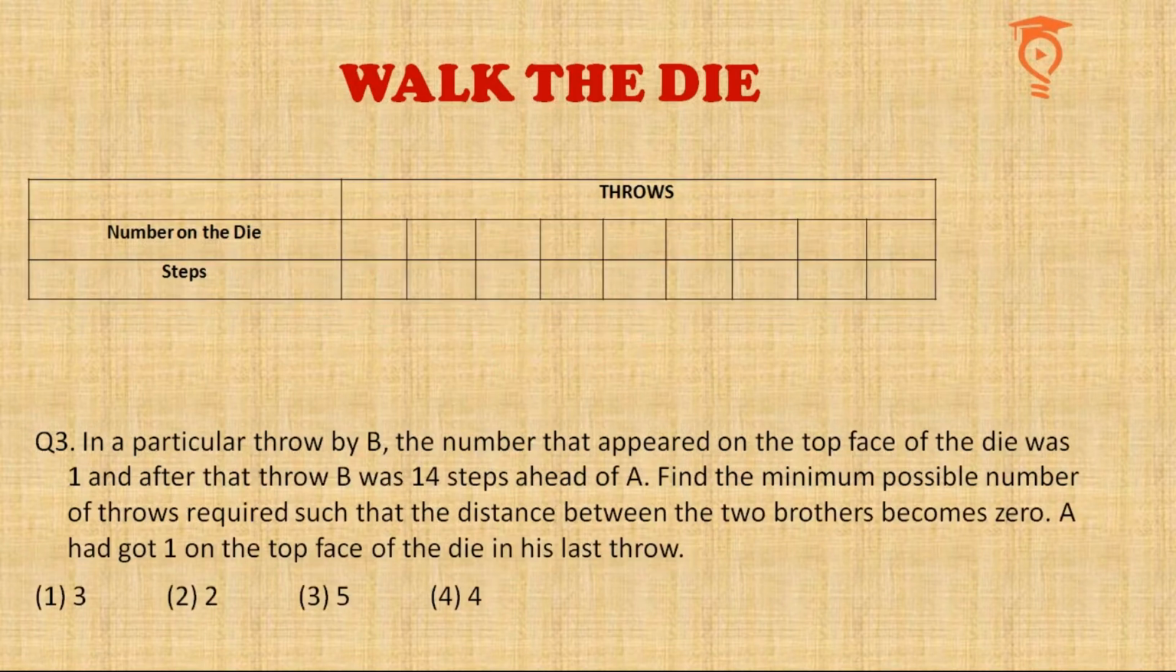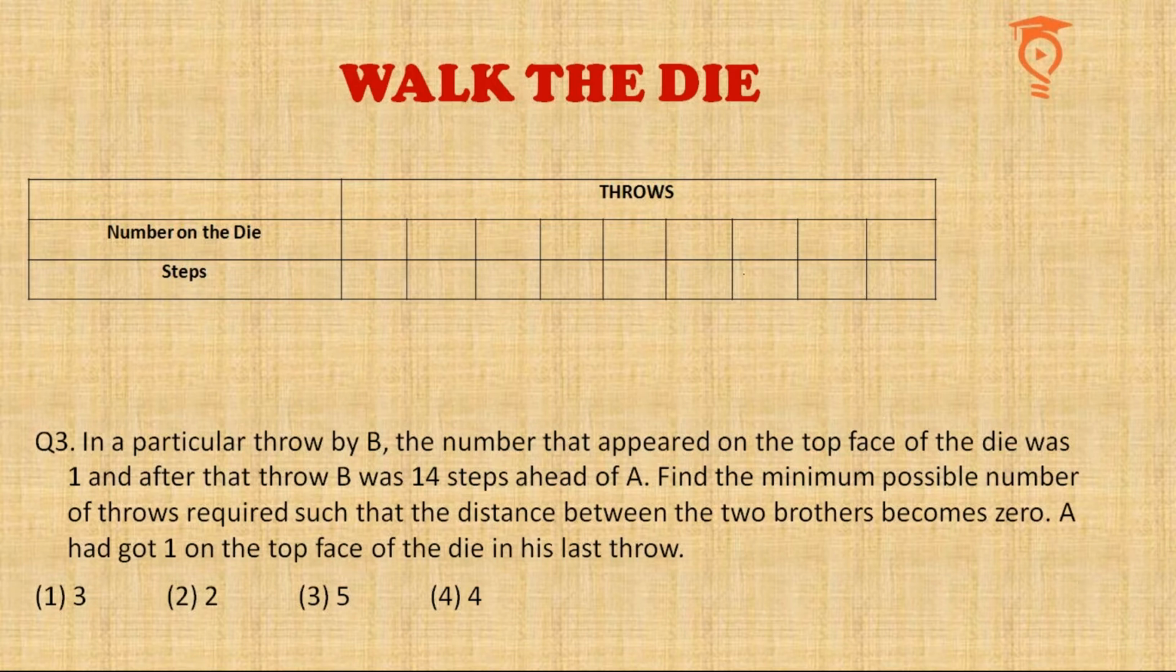Third question. In a particular throw by B, the number that appeared on the top face of the die was 1, and after that throw B was 14 steps ahead of A. Now when I read this, I get an idea that since B gets the minimum possible number on his die, the next time B throws, he must move ahead because he cannot get 1, he'll get either 2 or 3 or 4 or 5 or 6. In that way, he will definitely be moving ahead.